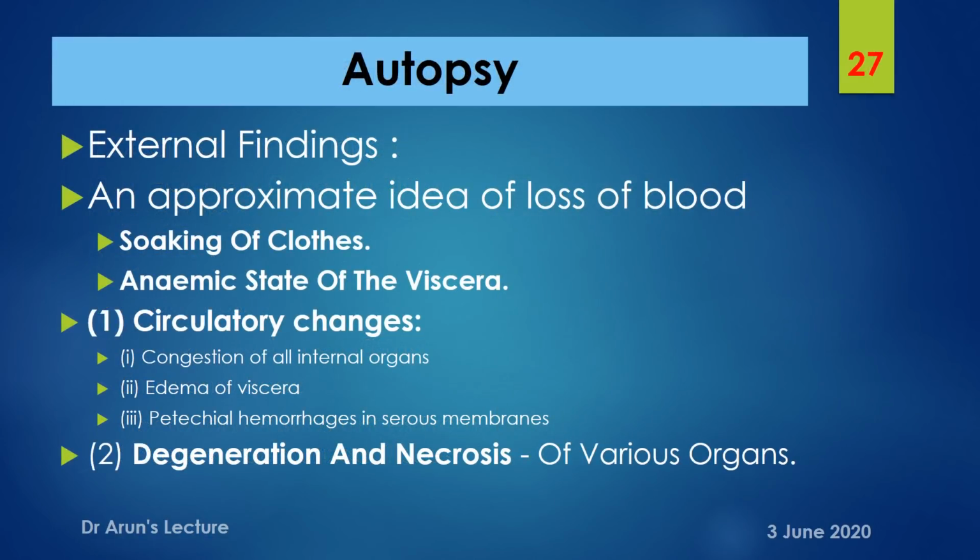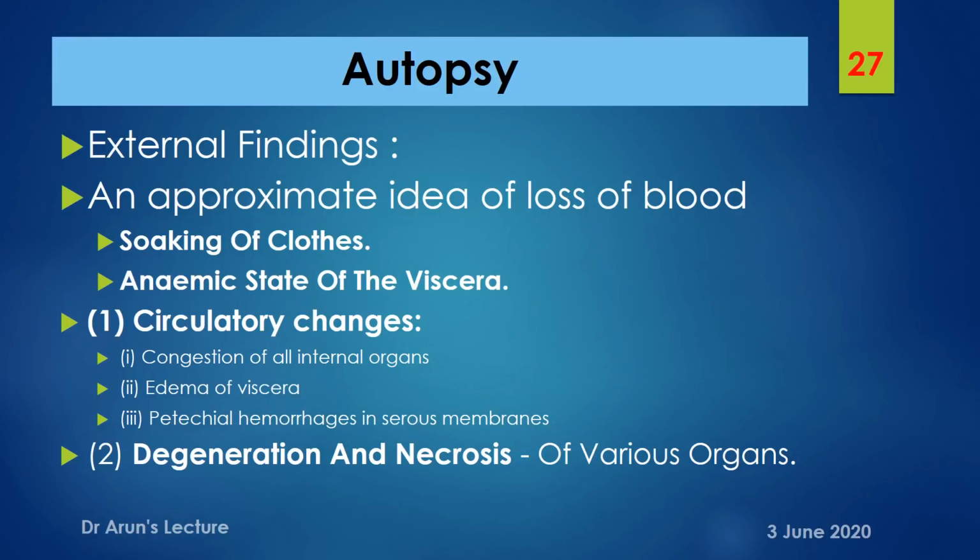Autopsy external findings relate to quantifying a hemorrhage, where an approximate estimation can be made by seeing the state of the clothes of the individual, whether they have been soaked completely or there has been a sparing area, and that again is to be noted.